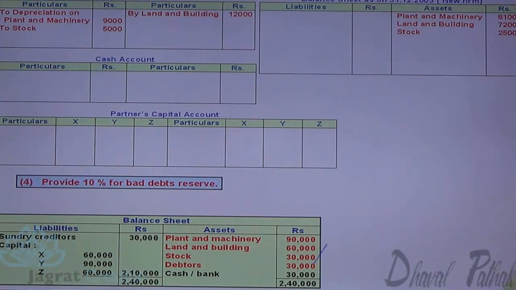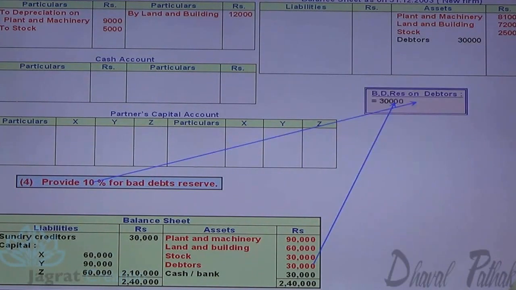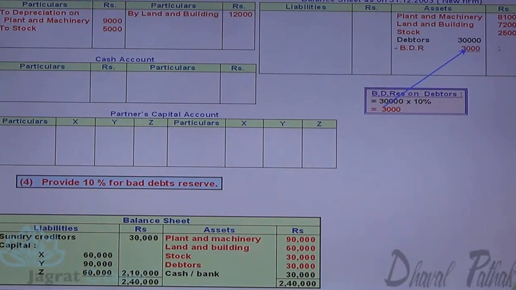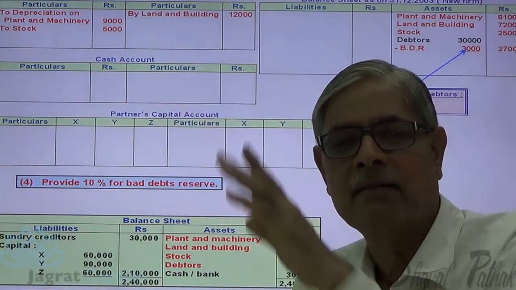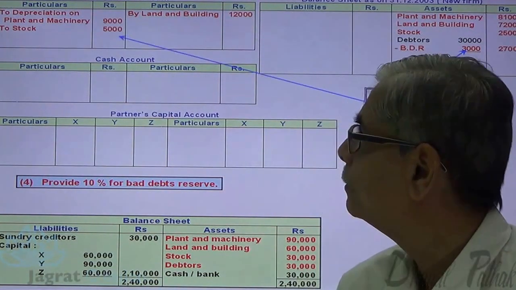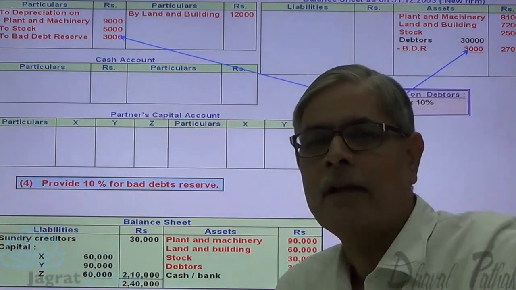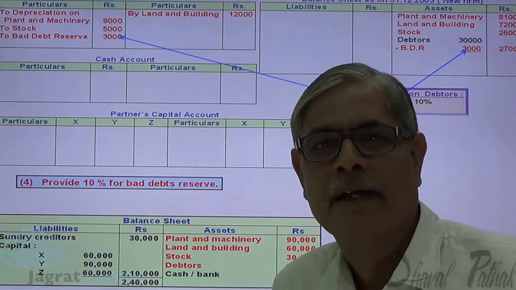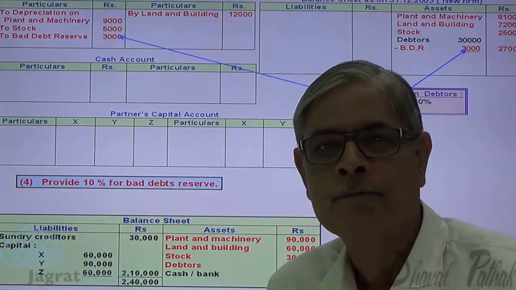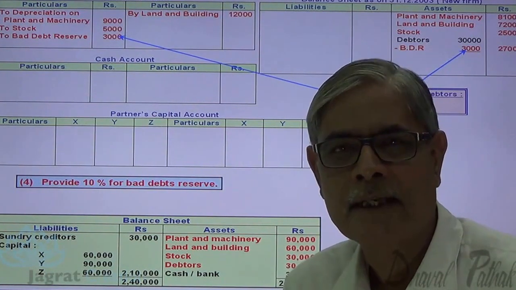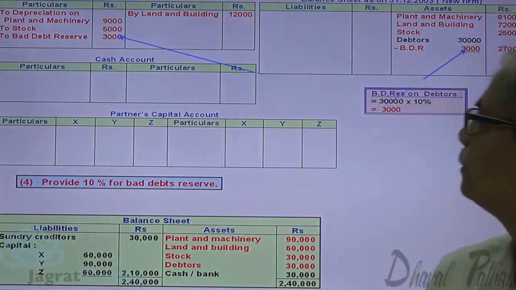Next. Provide 10% bad debt reserve. Debtors are 30,000, 10% thereof 3,000. Deducted from debtors and debtors appear in the balance sheet at 27,000. Provision for bad debt reserve debited to revaluation account 3,000. So journal entry: revaluation account debit 3,000 to bad debt reserve account credit 3,000, and bad debt reserve is deducted from the value of debtors on the face of the balance sheet, that is on the asset side of the balance sheet.